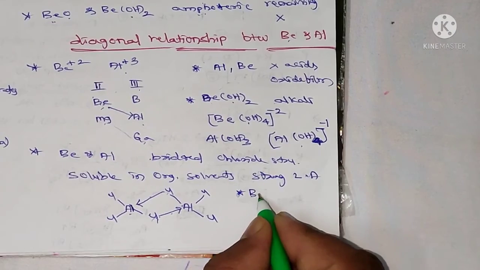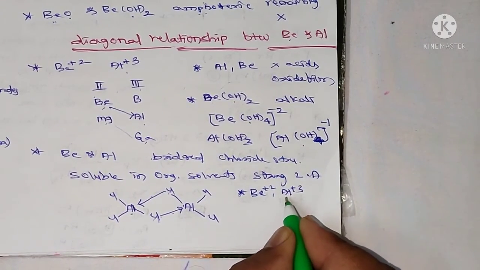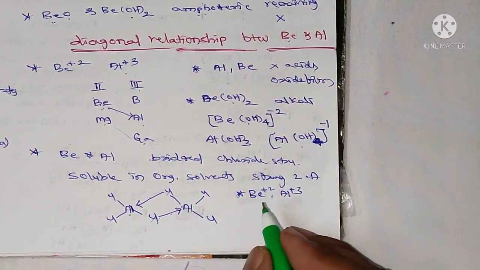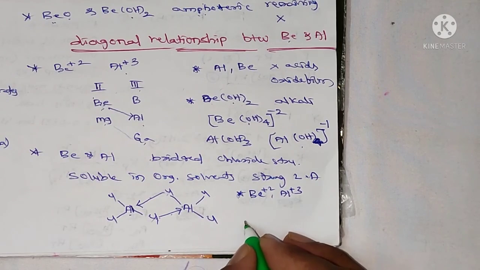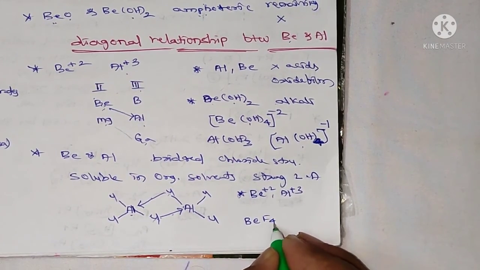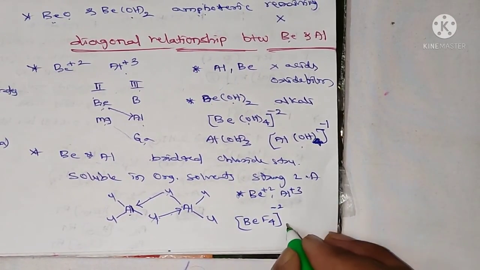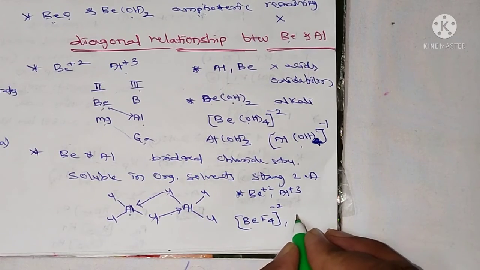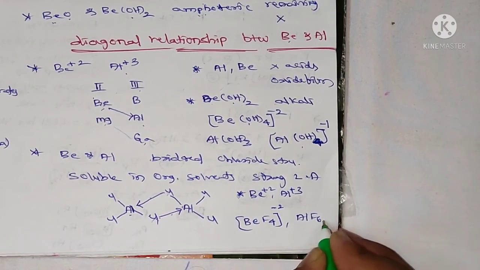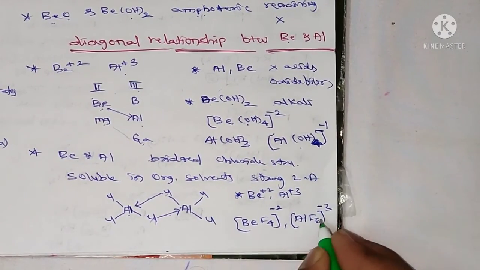And Be plus 2 and Al plus 3 both ions have a strong tendency to form complexes. The complex of beryllium is BeF4 2-. The complex of aluminium is AlF6 3-.